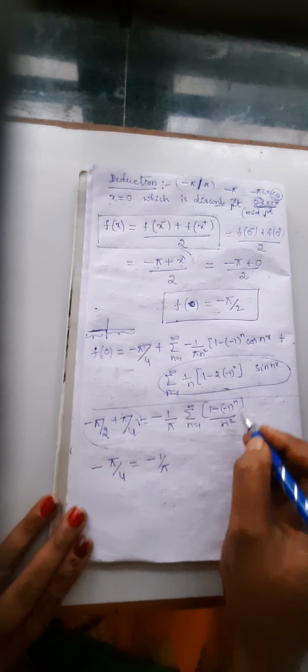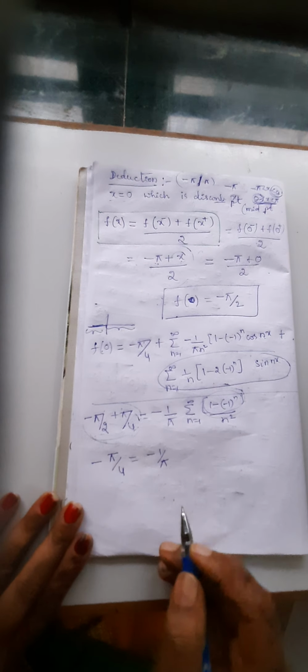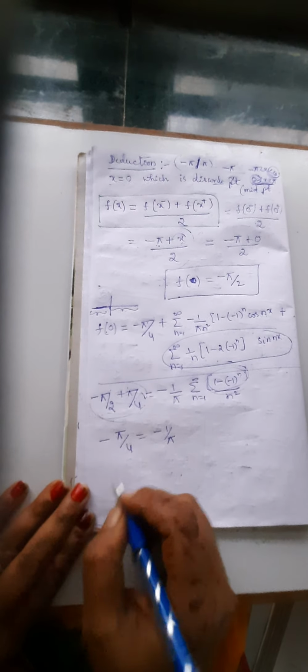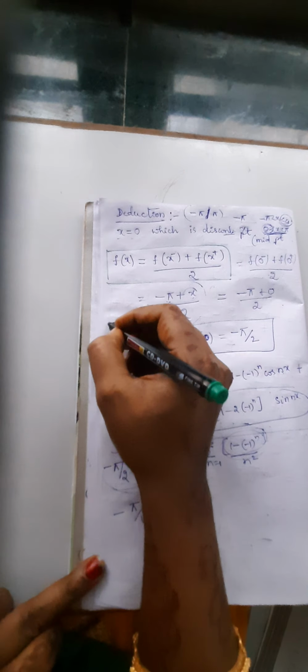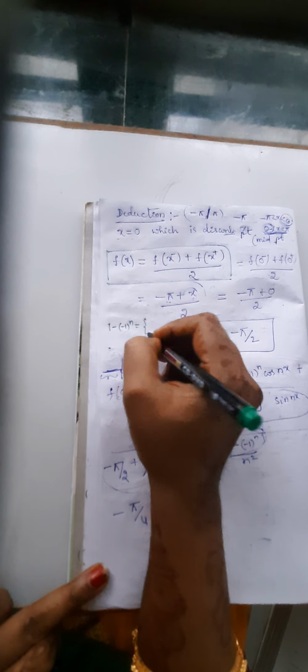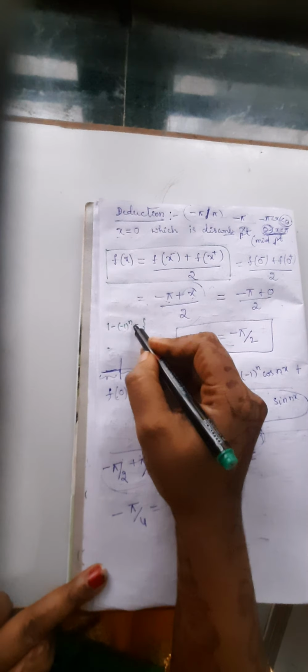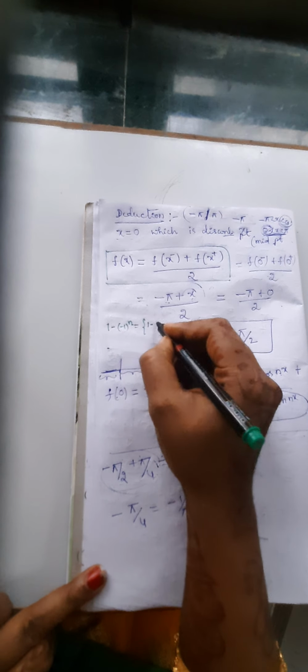We have to find the value of 1 minus minus 1 power n. So on one side we have to find that, 1 minus minus 1 power n. Here we have to substitute. Put n equal to 1. N equal to 1 means what we get? 1 minus minus 1.